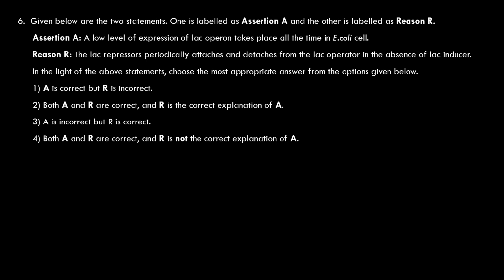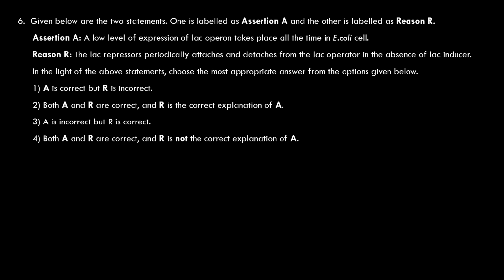Whenever it detaches, some transcription of the structural genes takes place. As a result, a few molecules of beta-galactosidase, permease and trans-acetylase are found. The assertion is correct because the lac repressor periodically attaches and detaches from the lac operator in the absence of lac inducer.